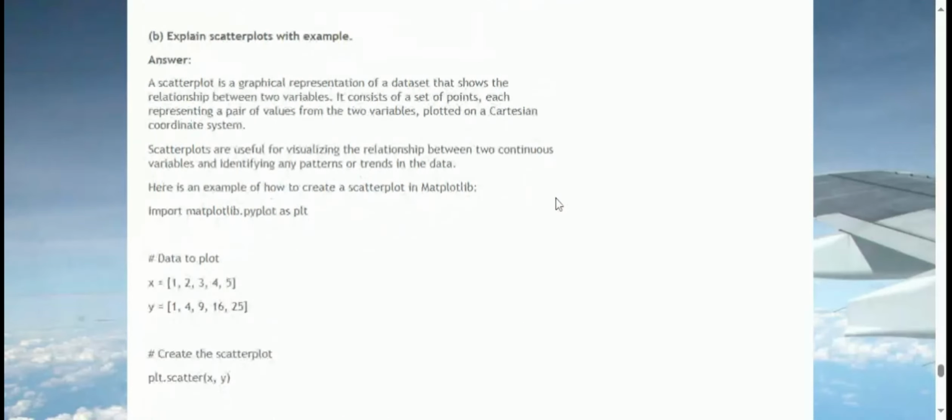B. Explain scatterplots with example. Answer. A scatterplot is a graphical representation of a dataset that shows the relationship between two variables. It consists of a set of points, each representing a pair of values from the two variables, plotted on a Cartesian coordinate system. Scatterplots are useful for visualizing the relationship between two continuous variables and identifying any patterns or trends in the data.